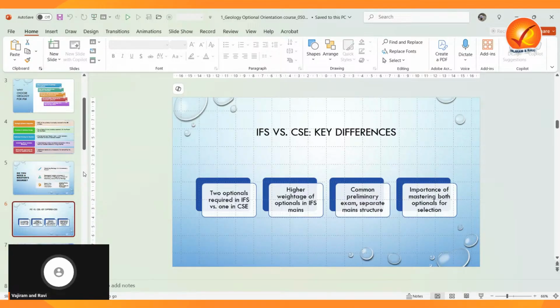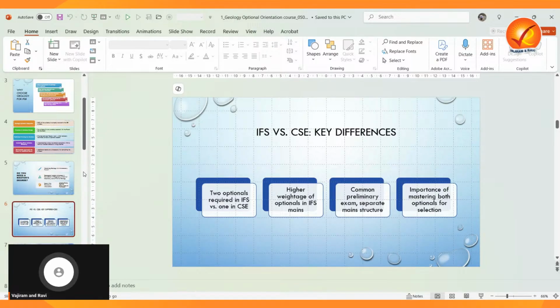So in IFS, you must select two optional subjects, unlike CSE where only one optional is required, we can say. And the weightage of optional in IFS is higher, making your choice and preparation even more crucial, we can say. Both exams share a common preliminary stage, but the IFS mains structure is unique with a greater emphasis on subject expertise.